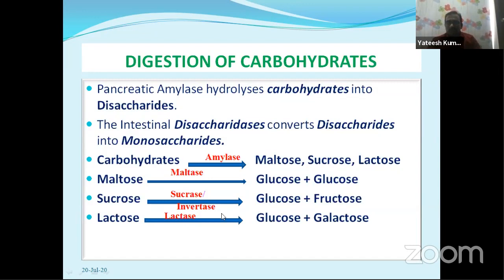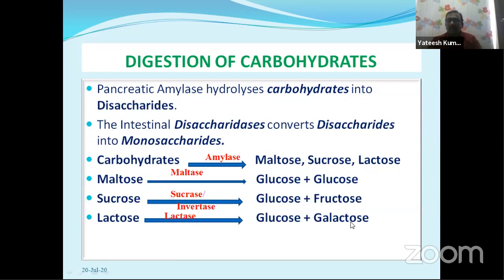Next, sucrose. In the presence of sucrase, also called invertase, it is converted into one glucose and one fructose, because sucrose is made up of one glucose monomer and one fructose monomer. Lastly, lactose. The milk sugar is called lactose. This lactose, in the presence of the enzyme lactase, is converted into glucose and galactose.